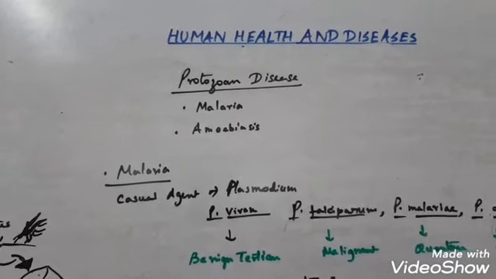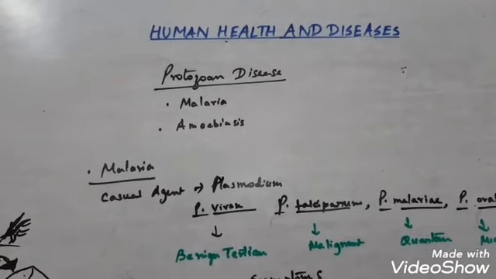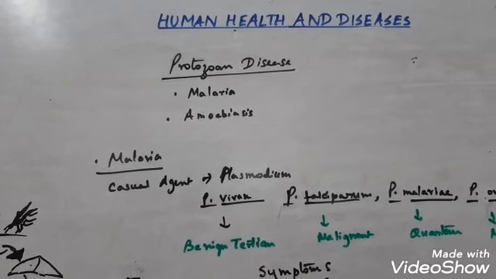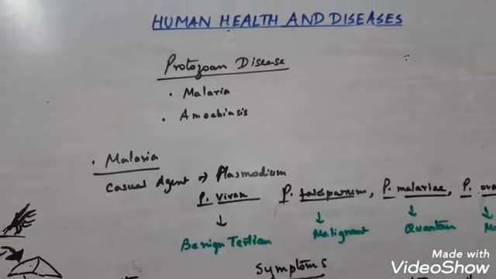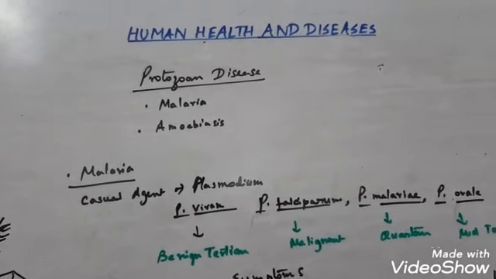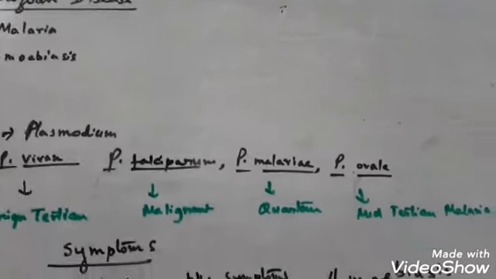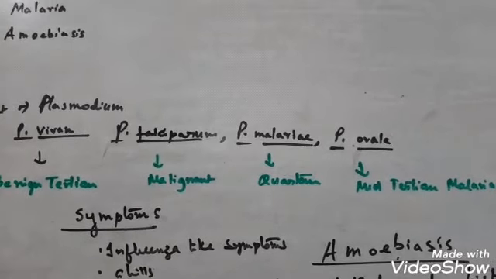Now the malarial parasite requires two hosts. You just saw the primary host. What is the primary host? The female Anopheles mosquito. And the second host is the human being. So this is also called the intermediate host or secondary host. Clear? Now we will discuss amoebiasis, the second type of protozoal disease.